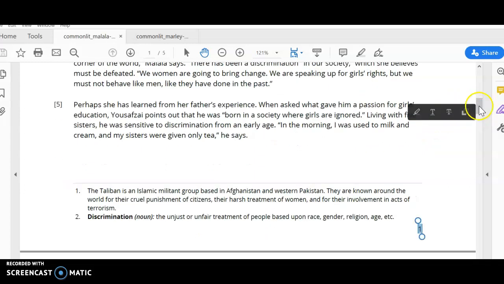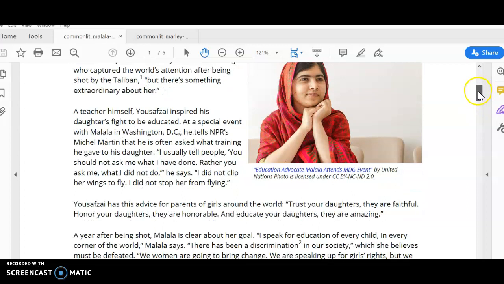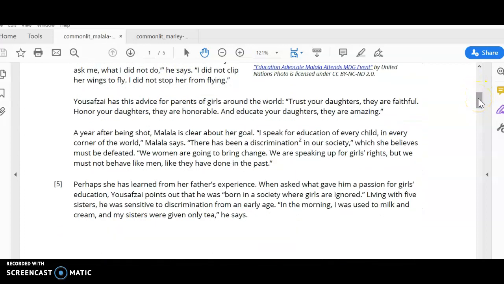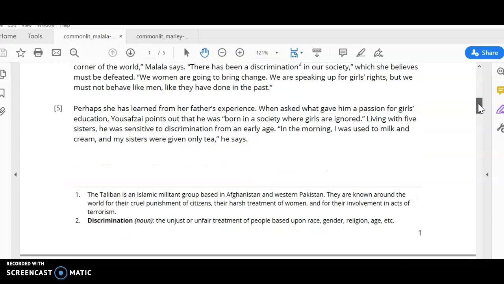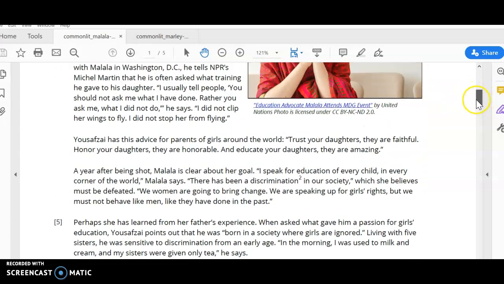The first is description. We definitely see items being described from Malala and her father's point of view, and we can get an understanding of what they think and where they stand. So it's very descriptive. The other structure I would say would be cause and effect. We know that Malala speaks out and then is shot, and we know the effect of that is that she is now coming out and speaking for education for every child. She is going around advocating for women's rights to education.